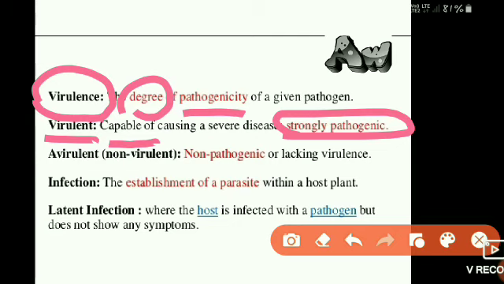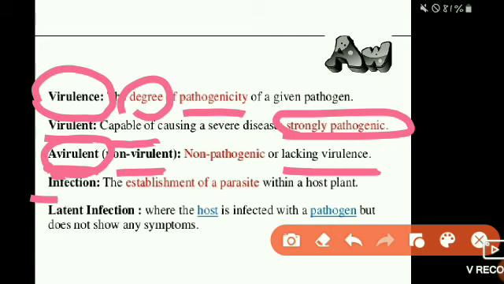The next term is avirulent. Avirulent means non-virulent, non-pathogenic, lacking the virulence and lacking the capacity to cause disease. We need avirulent pathogens for our plants, which have an inability or lack the virulence capacity.